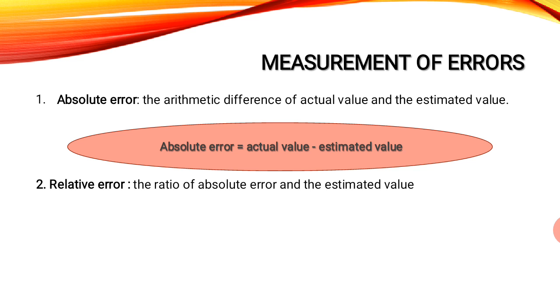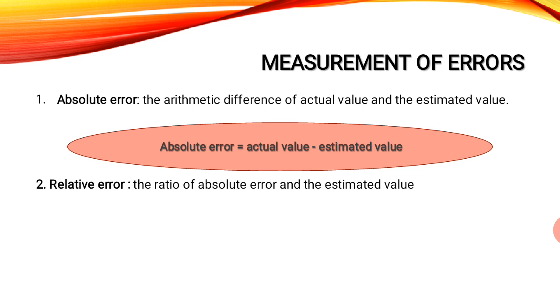And the last topic, that is measurement of errors. When the errors occur, measurement is required. So how to measure the errors? First one is absolute error. What is absolute error? It is nothing but the difference between the actual value and the estimated value. I said your estimation of marks is 90, but in the paper you got 95 marks.